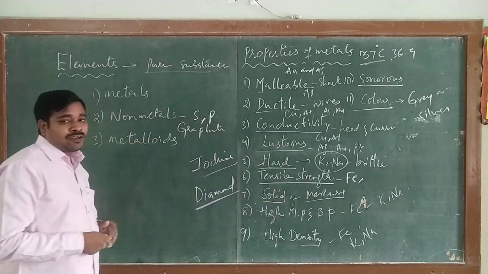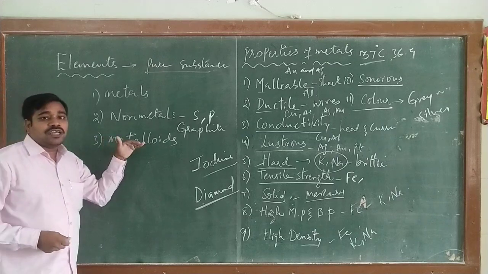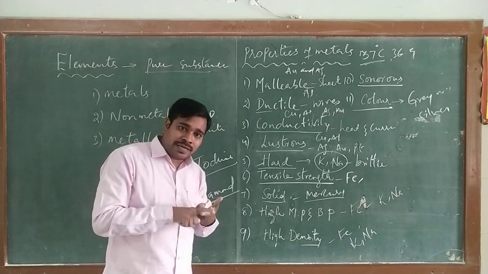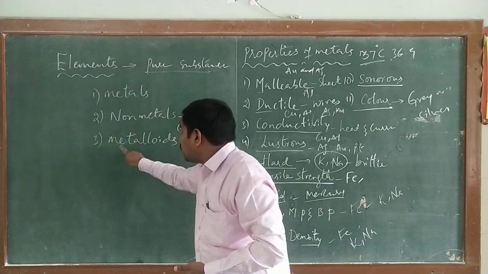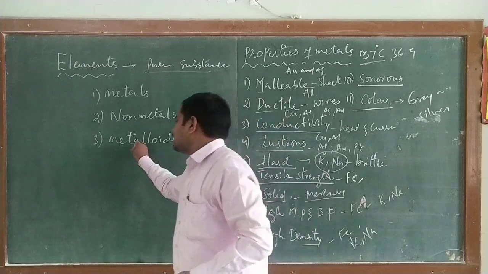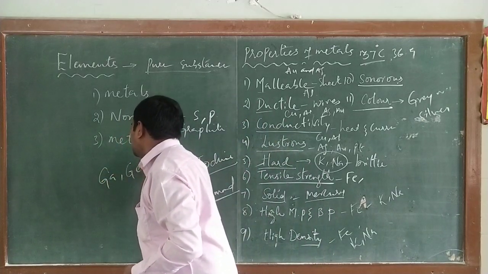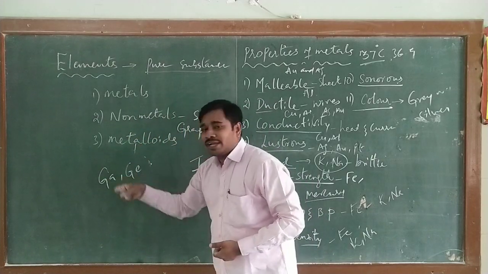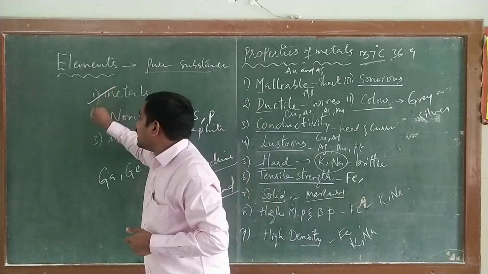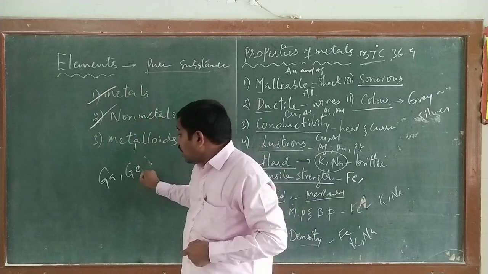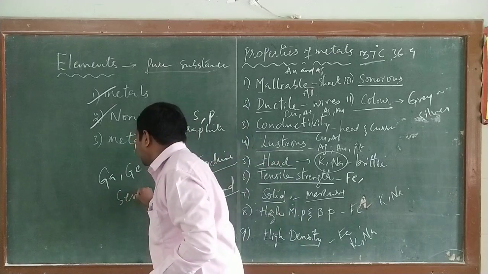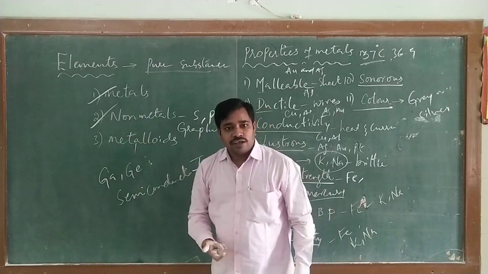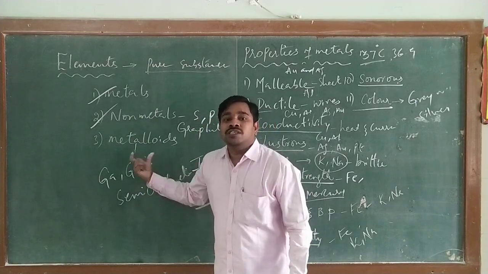And the third one is metalloids. Metalloids are those elements which have the properties of both metals and non-metals. Examples of metalloids are germanium, arsenic and selenium. These are the elements which have the properties of both metals and non-metals. Sometimes they are also able to conduct, and they are simply called semiconductors. Whenever the temperature is high, they conduct electricity. If the temperature is low, they become insulators.